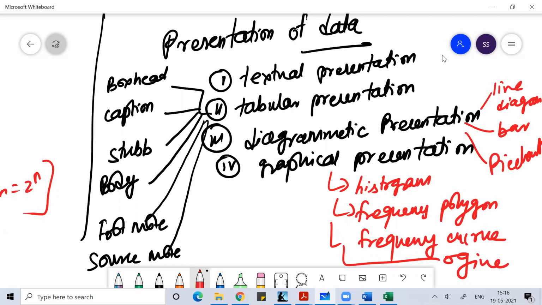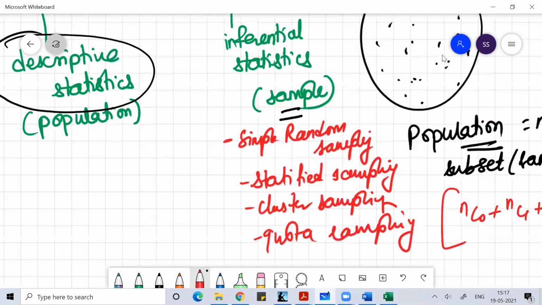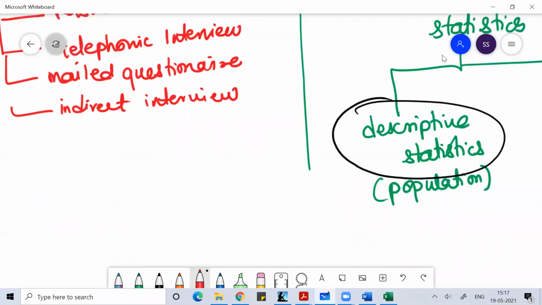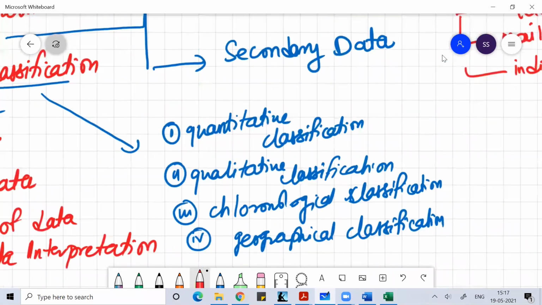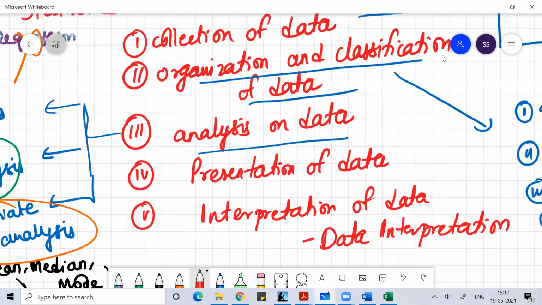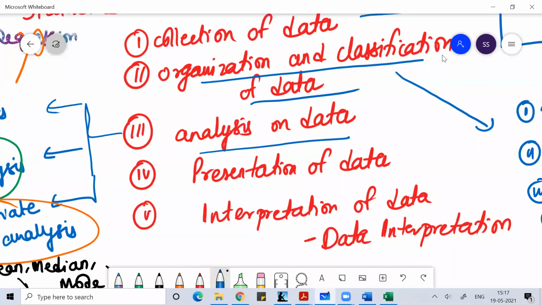Ultimately, once you're done with the research on the data, it is important for us to tell the whole world about the research we have done. We do that in the form of presentation of data, where we present the data and tell the rest of the world the kind of research we have done. So that is presentation of data.